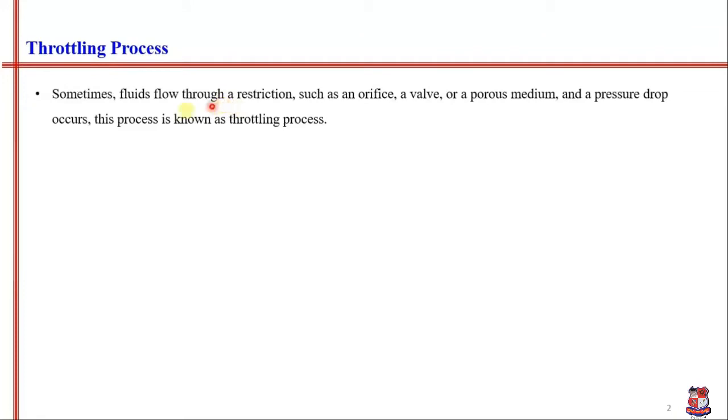What is the throttling process? Sometimes fluids flow through a restriction such as an orifice, a valve or a porous medium, and because of this restriction there is a drop in pressure inside the pipe. This process is known as the throttling process. In the throttling process, no work is developed and the enthalpy of the system remains constant, meaning the enthalpy of the system before throttling will be equal to the enthalpy of the system after throttling.